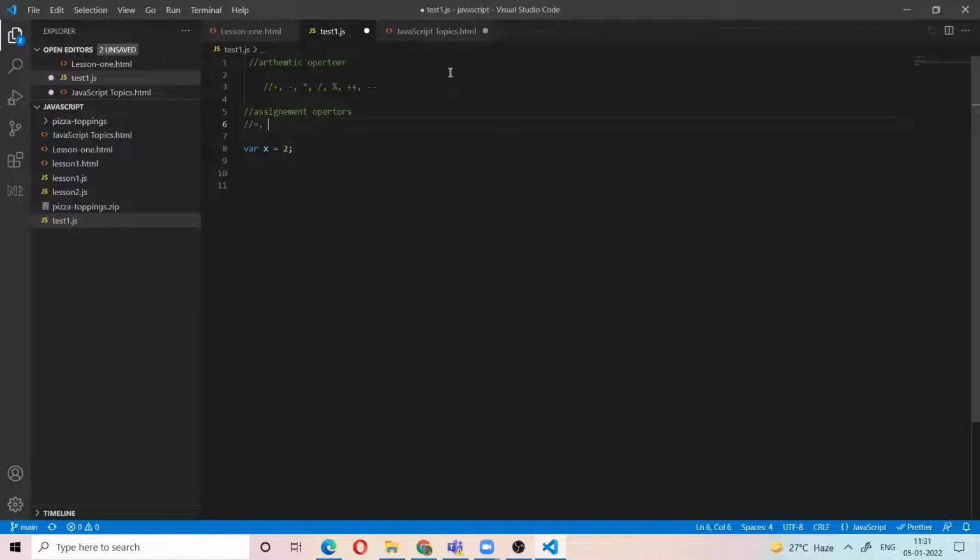There is another thing called double equal to. Double equal to means it will check whether x equal to 2 or not. It will check whether the x value is equal to 2 or not. There is another one called triple equal to. Somebody asked what is the difference between equal to, double equal to, and triple equal to.